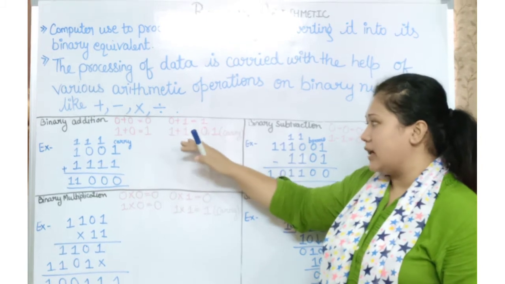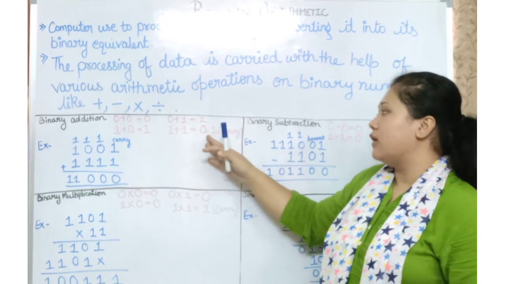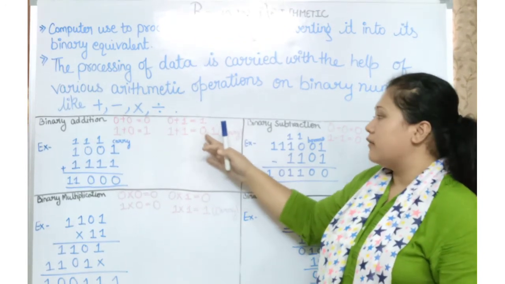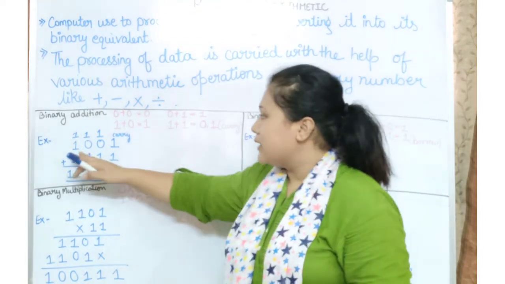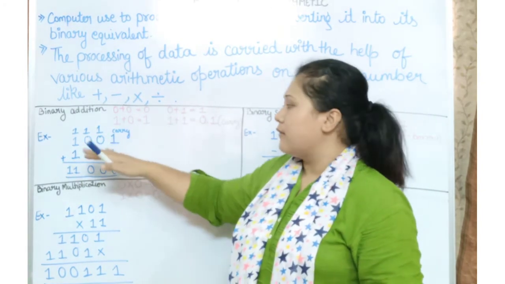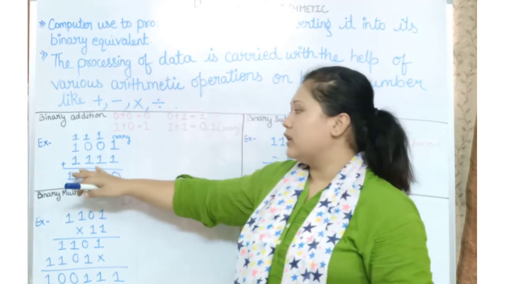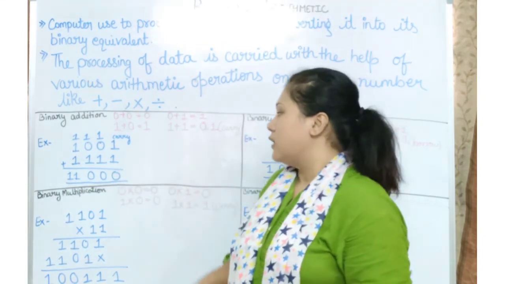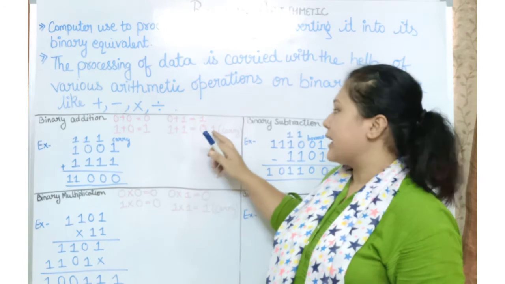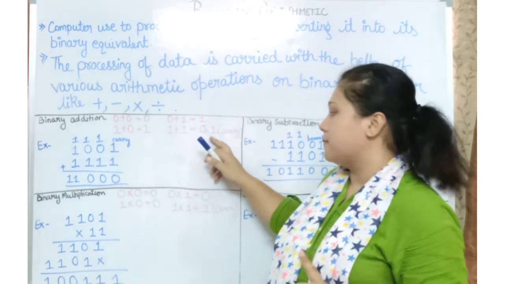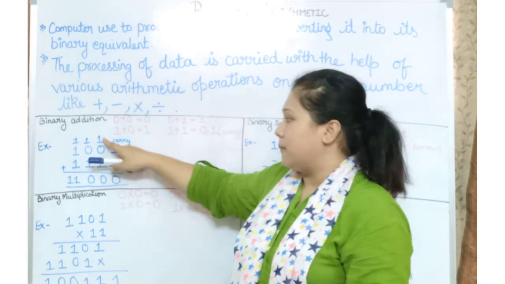Next, 1 plus 1 is equal to 0, and we carry forward 1. Let's see the example, 1 0 0 1. We are going to add 4-digit numbers: 1 0 0 1 added with 1 1 1 1. As I already told you, 1 plus 1 is equal to 0, and we will carry forward 1 to the next term.